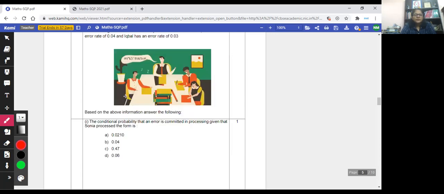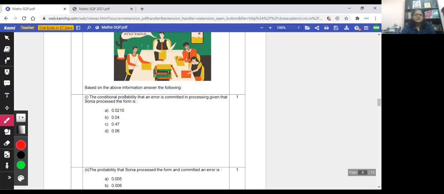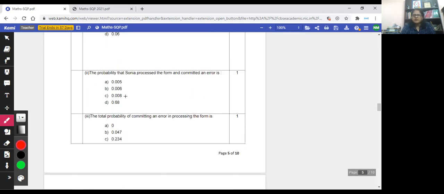Based on this information, the first part is the conditional probability that an error is committed in processing given that Sonia processed the form. It is based on conditional probability, which is part of the syllabus. Once you study the probability topic, you will be able to answer it. Second, the probability that Sonia processed the form and committed an error.